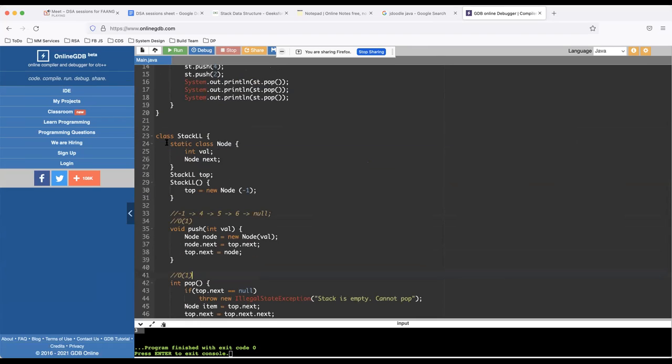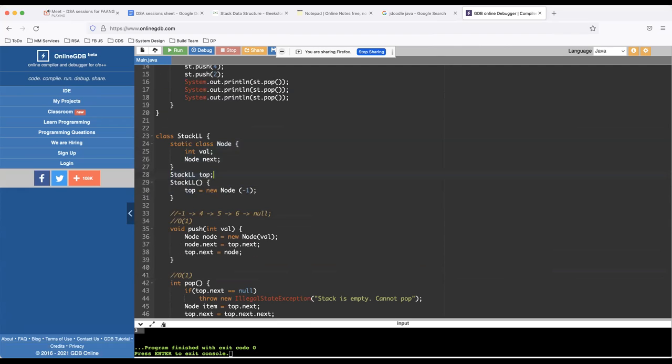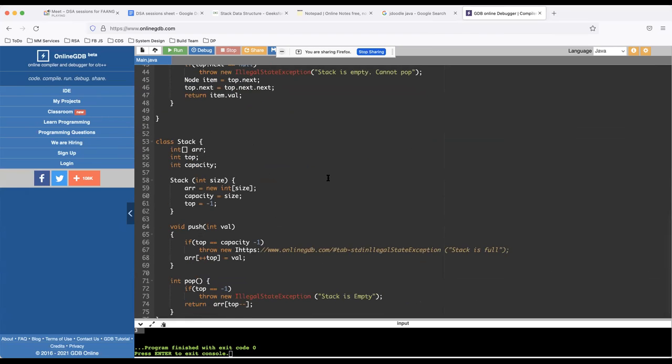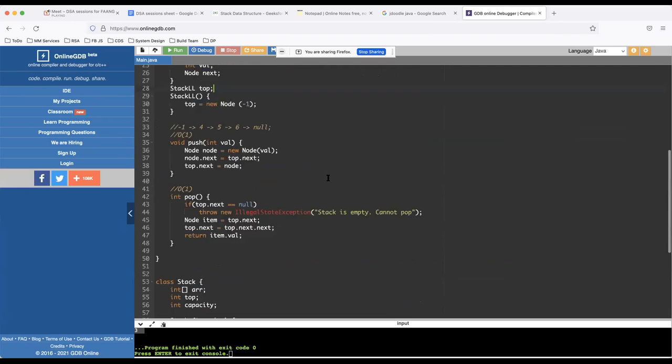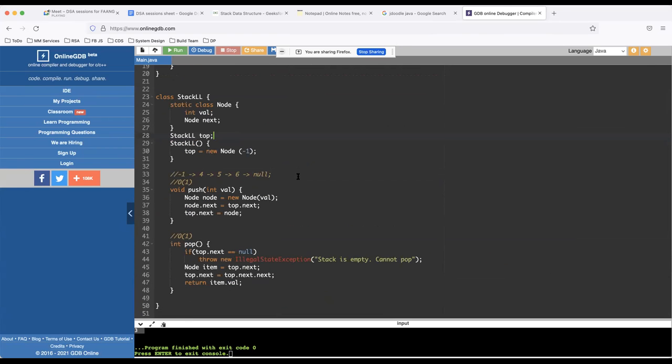So the memory used by the stack is the same as the number of elements in the stack. But for an array, the memory representation might not be accurate, and it can take much more space than the actual elements present inside it. So this is the basics about stacks, very basic.